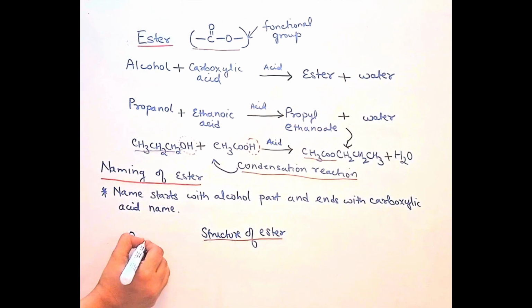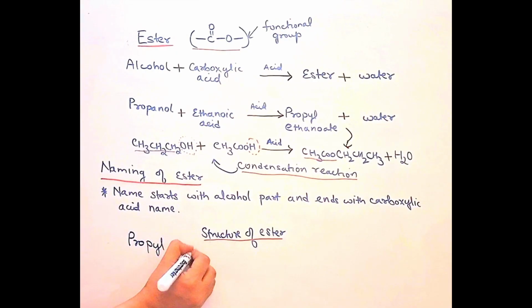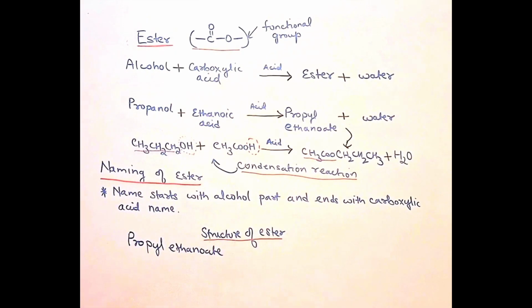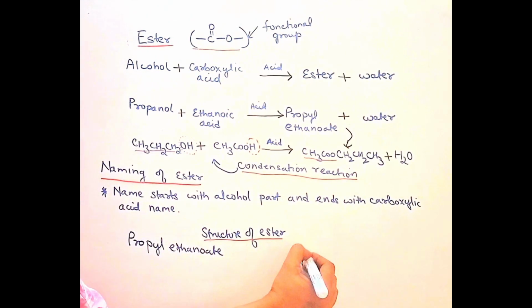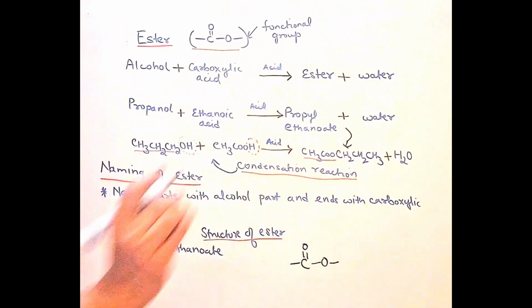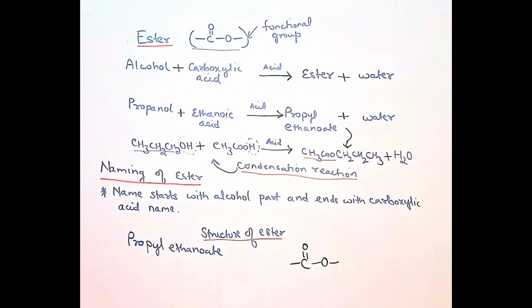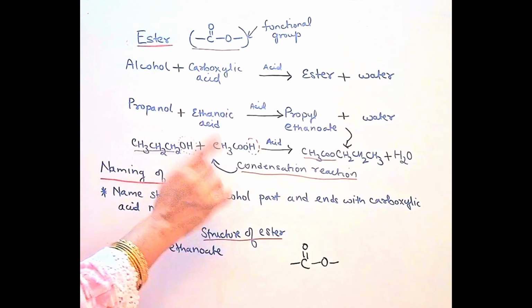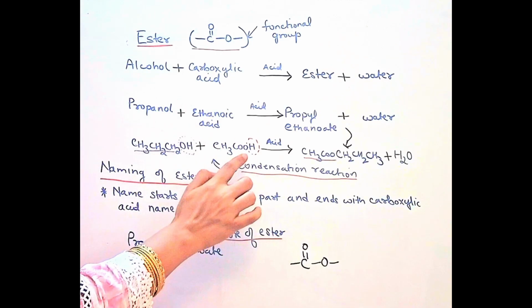So for propyl ethanoate, first of all, I will make the functional group. The functional group is C double bond O, single bond O. It must be present in every ester because this is the functional group. And let me tell you one thing, this functional group is contributed by the acid.